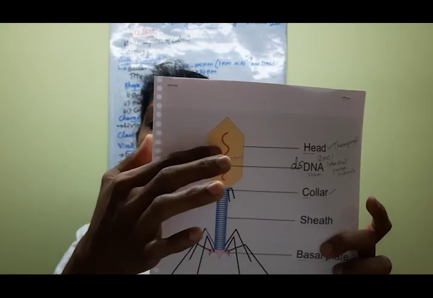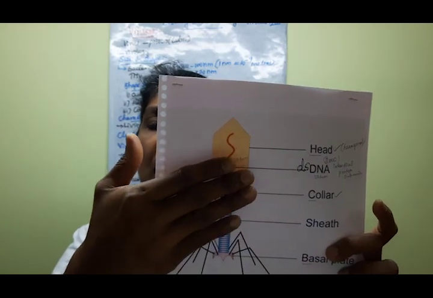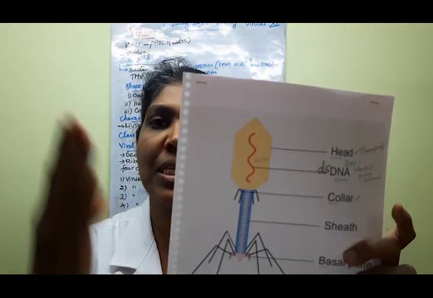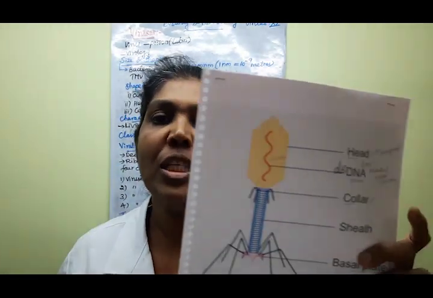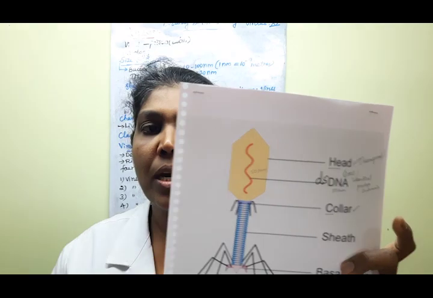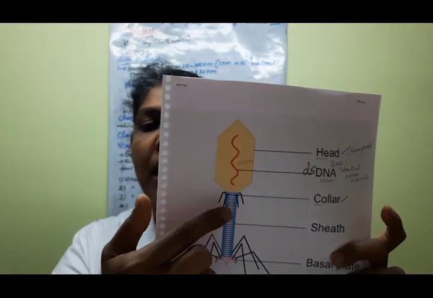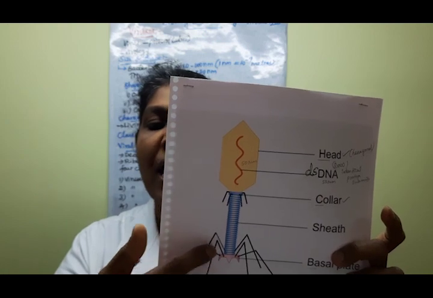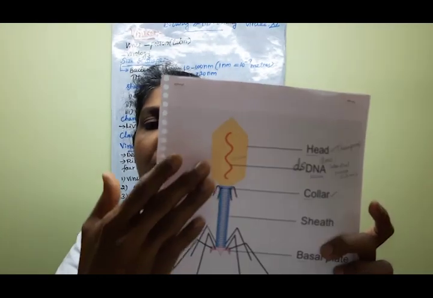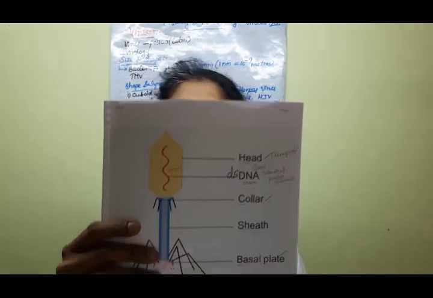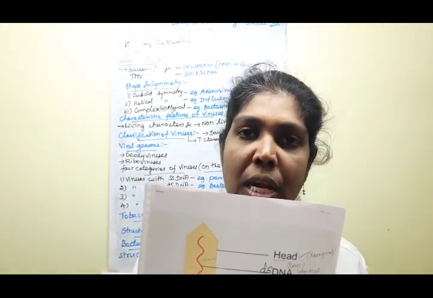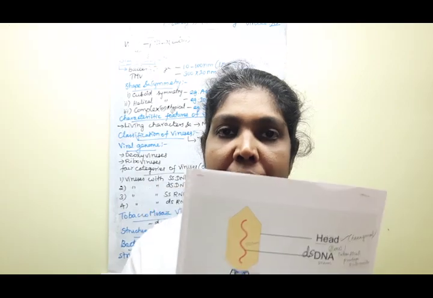All these items are present together in this type of bacteriophage. That is the structure of bacteriophage viruses. Understood? First the head, then the collar region, then the basal plate and tail fibers. Everything is present in the structure of the tadpole virus, the bacteriophage. Clear, children? Say yes or no?